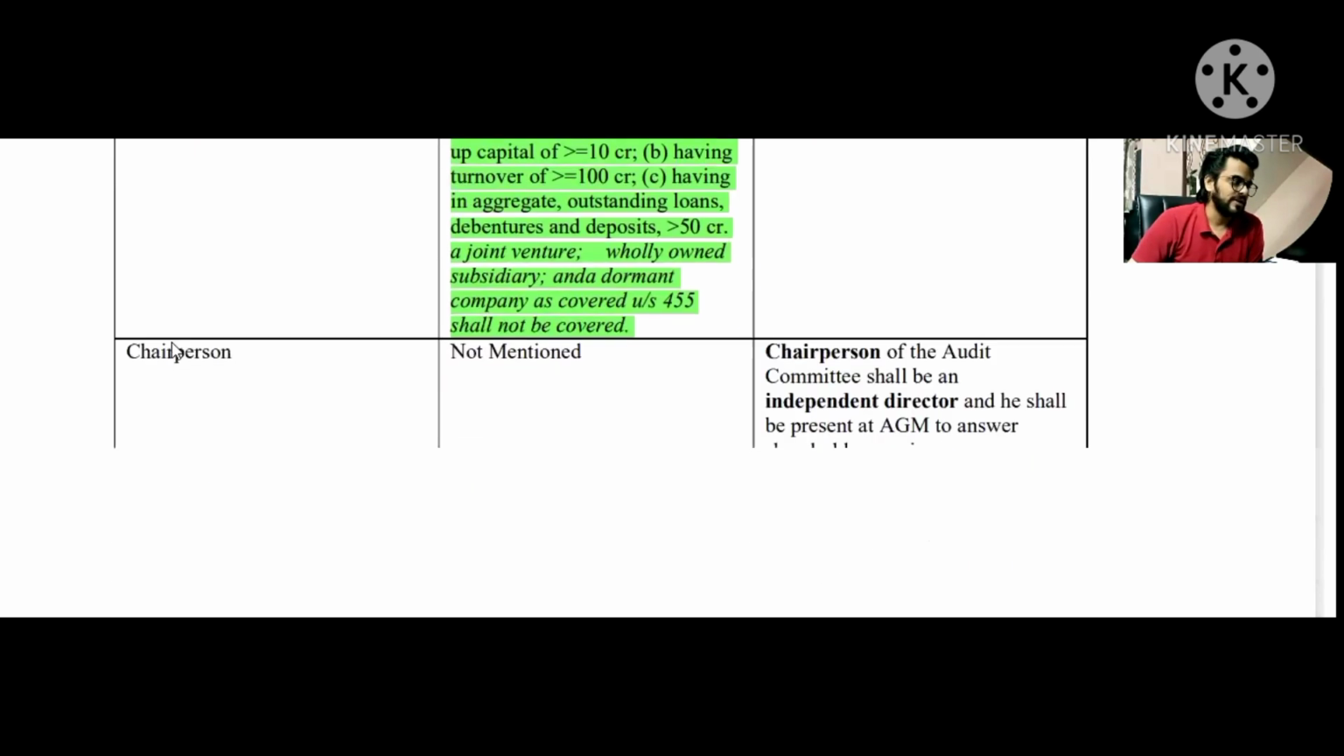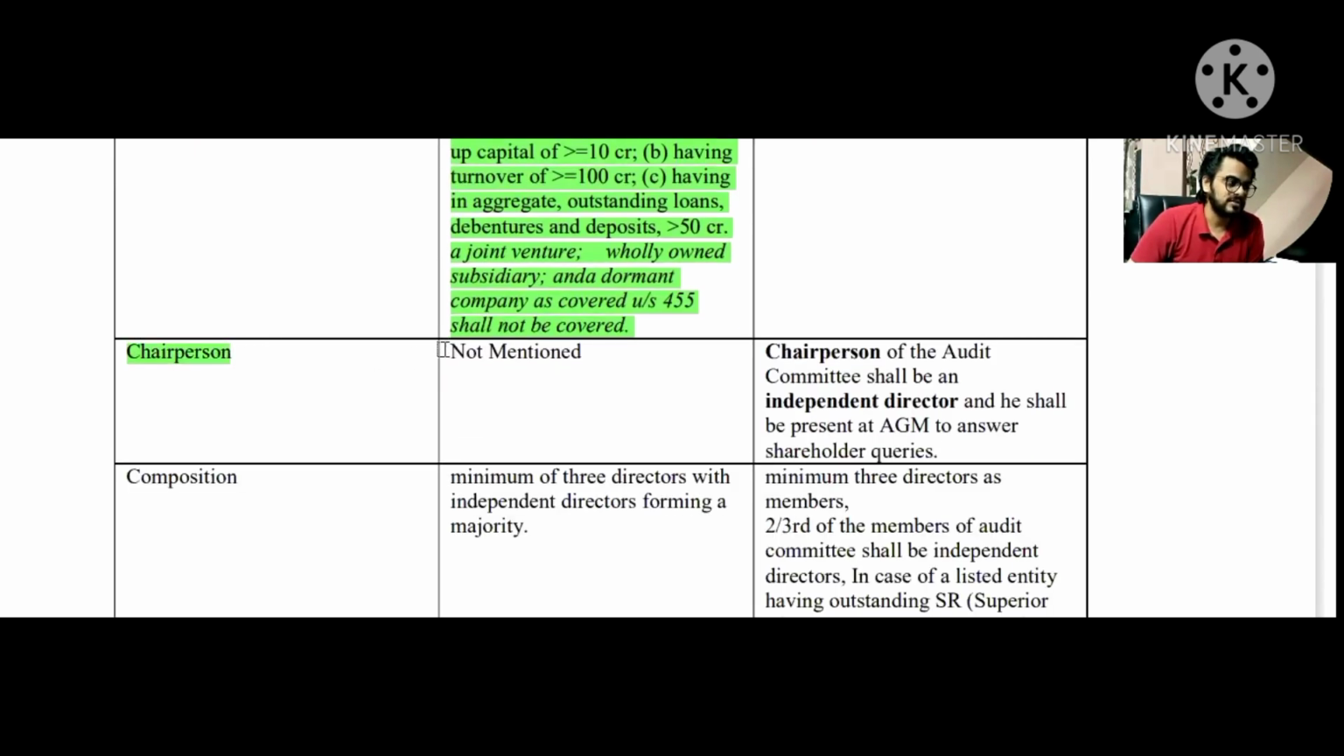All right. So section number 177 we have read, and regulation number 18 we have read about the applicability part. All right. Second part is about the chairperson. The thing here is it is not mentioned in section number 177. It does not talk about the chairperson specifically, for that matter, that the chairperson shall have to be the independent director as per regulation number 18.